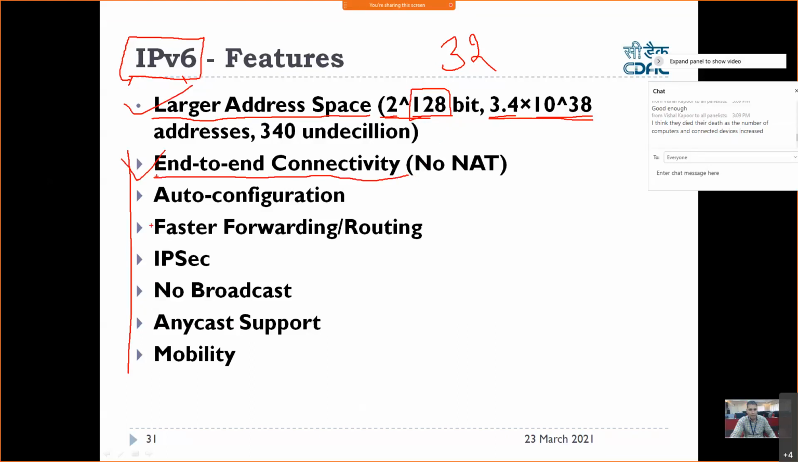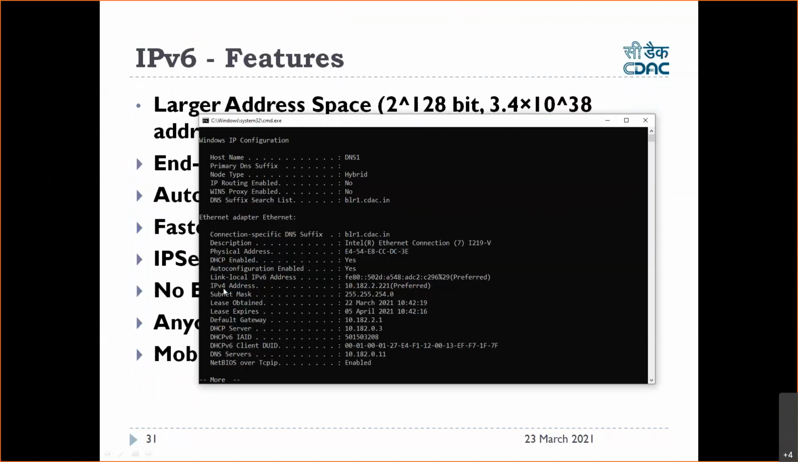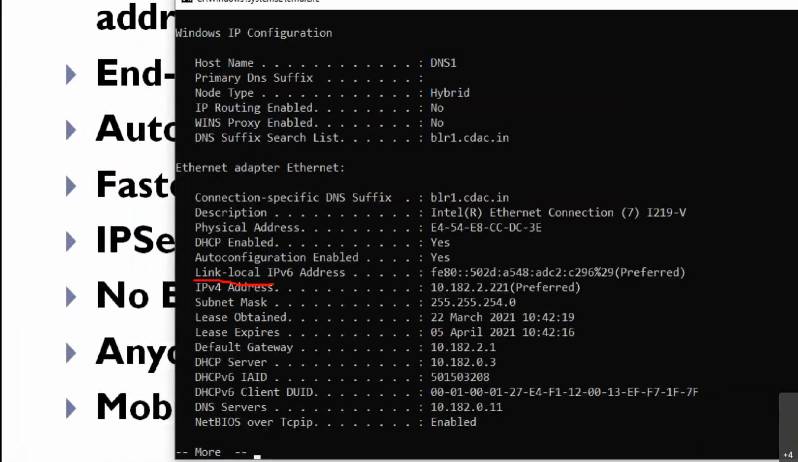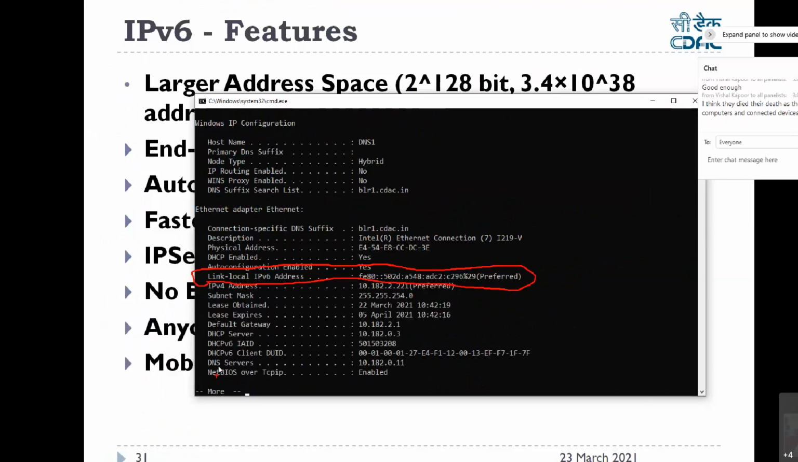Again, IPv6 is auto configurable, meaning an IP address will be assigned automatically. We need not have a DHCP server. Whenever your system is there and IPv6 is enabled, you will get an IP address. You can see in my system also, I got an IPv6 address. If you can see here, I got this IPv6 address automatically. I have not assigned that. It has been assigned by the protocol itself, right? Automatically, you'll get an IP address in IP version 6.